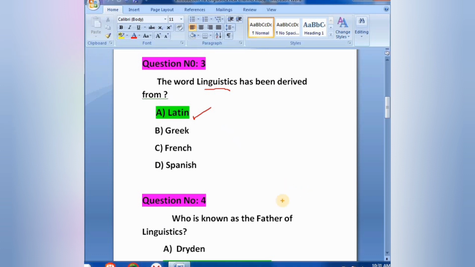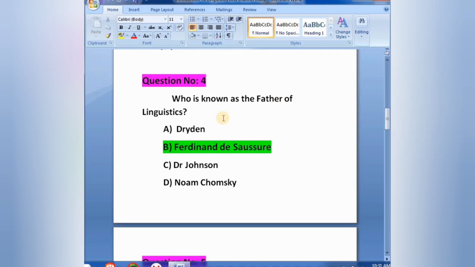Question number 4. Who is known as the father of linguistics? Option A Dryden, option B Ferdinand de Saussure, option C Dr. Johnson, option D Noam Chomsky. Correct answer is option B, Ferdinand de Saussure is known as the father of linguistics.